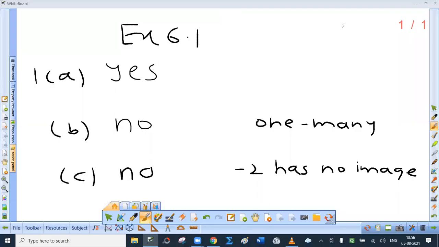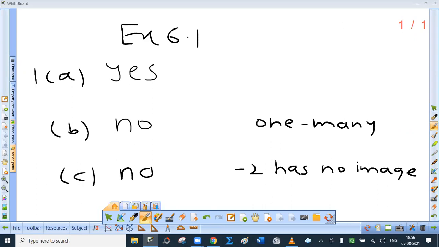Now exercise 6.1: check if the following relations are functions. A. Actually, you are not supposed to write just yes. You have to write the reason for that. You are supposed to say that it is a function because every element of the set A is uniquely associated with an element of the set B. Now, in the second case, it is not a function. Why?